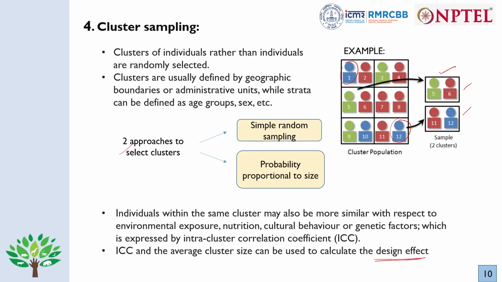So if the clusters are homogeneous, if they look like a strata itself, like in stratified sampling that we saw, then it may result in a large design effect. The design effect will increase, and then your sample size will also increase. And if you don't take care of this design effect beforehand, then there will be less precision. So one thing we need to make sure is that the variability in each cluster should be a reflection of the general population. Again, the disadvantage is similar to stratified sampling, that it is very difficult to find the sampling error in this type of cluster sampling.